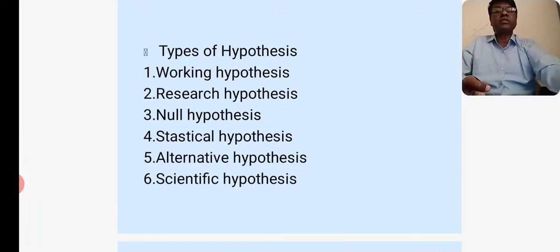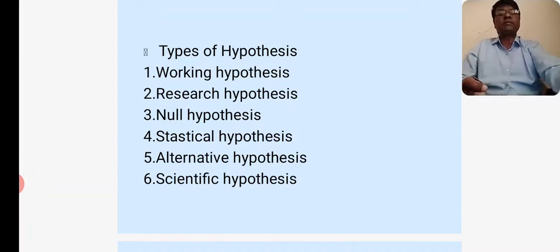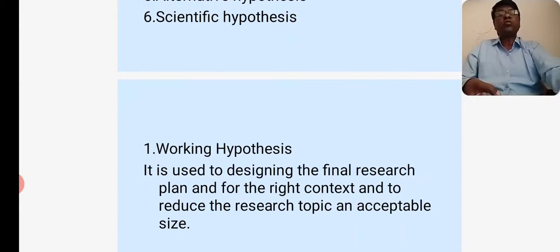Types of hypothesis. First, working hypothesis. Second, the research hypothesis. Third, null hypothesis. Fourth, statistical hypothesis. Fifth, alternative hypothesis. Sixth, scientific hypothesis.